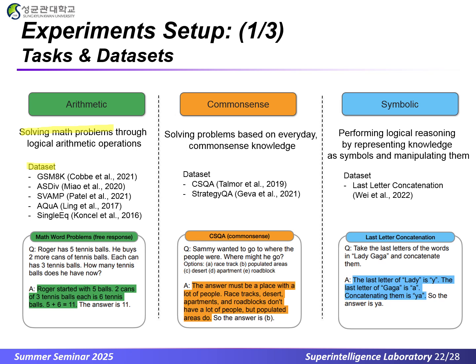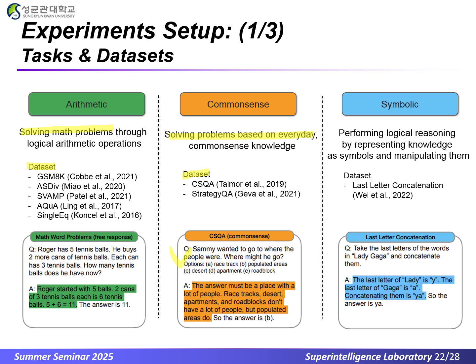Common sense solves problems based on everyday, real-world questions with CSQA and StrategyQA. Exemplars here provide brief elimination or inference steps. For instance, Sammy wanted to go to where the people were. Where might he go? The options are given, and the answer is provided with the reasoning step, like the answer must be a place with a lot of people.